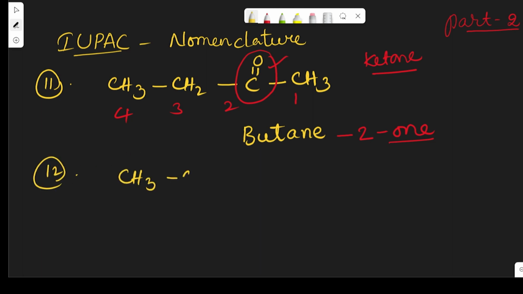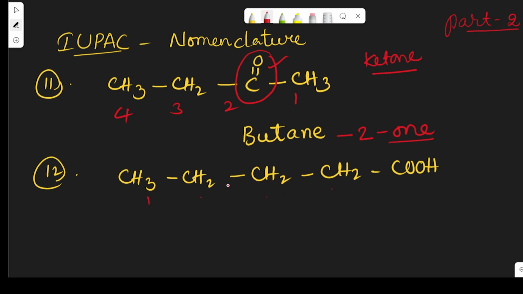CH3, CH2, CH2, CH2, COOH. See here, what is the name of the given compound? So here numbering 1, 2, 3, 4, 5.